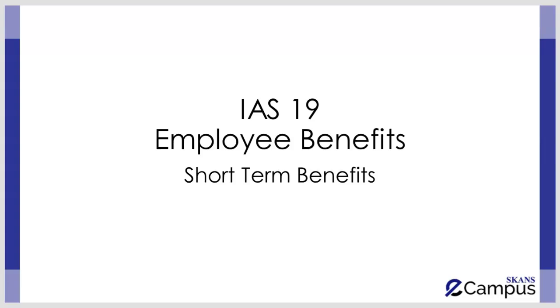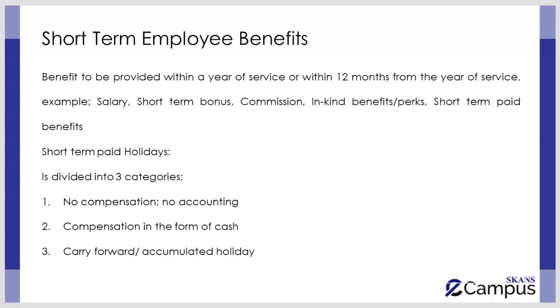In this lecture of IAS 19, Employee Benefits, we are going to cover the first type of employee benefits, which is short-term benefits. Now, when you talk about the short-term employee benefits, let's first start off with the definition of these benefits. This is a benefit to be provided within a year of service, or we can say within 12 months from the year of service.